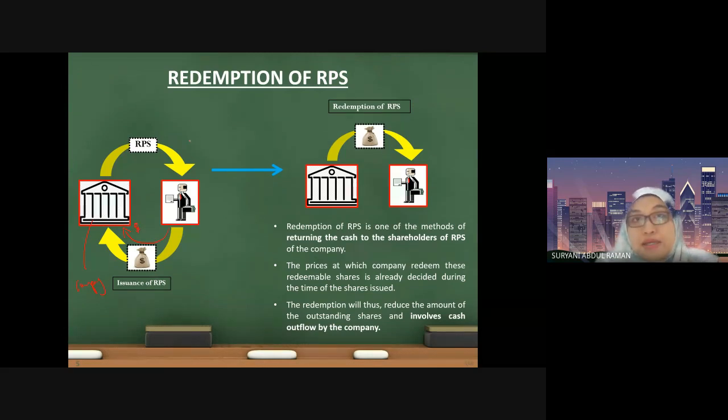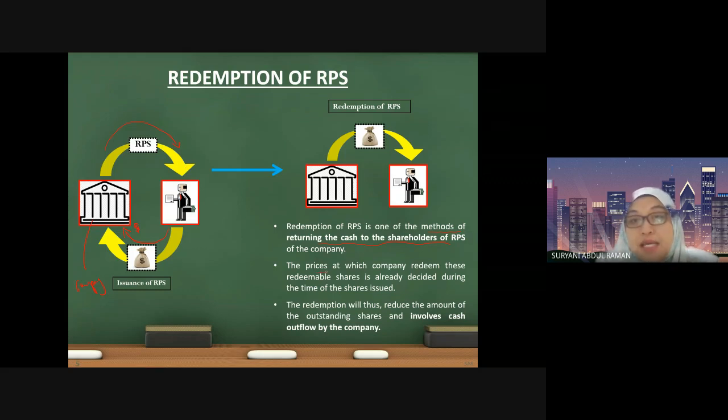So redemption refers to the method of returning the cash to the shareholders of RPS. This is where the redemption takes place. It is a method of returning the cash that you received from the redeemable preference shares previously. It is like a repayment. Meaning, when you issue the redeemable preference shares, you are borrowing from the shareholder. Now it's time for you to return the money. That is what we call redemption of redeemable preference shares.